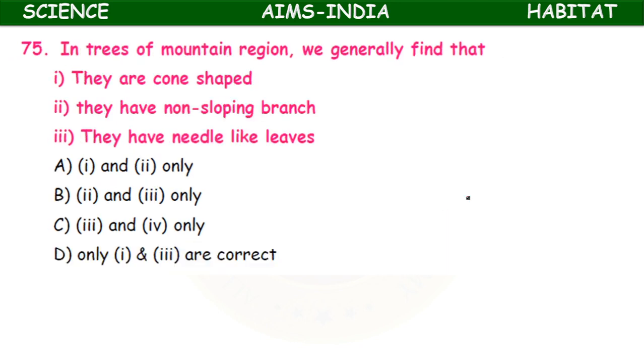The next: in trees of mountain region, we generally find that they are cone shaped, they have non-sloping branches, they have needle-like leaves. What do you find? We will find the cone shaped and needle-like leaves. So only 1 and 3 are correct.